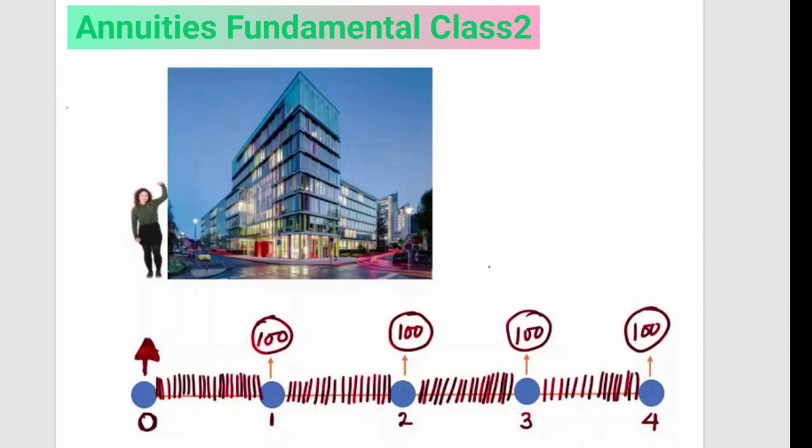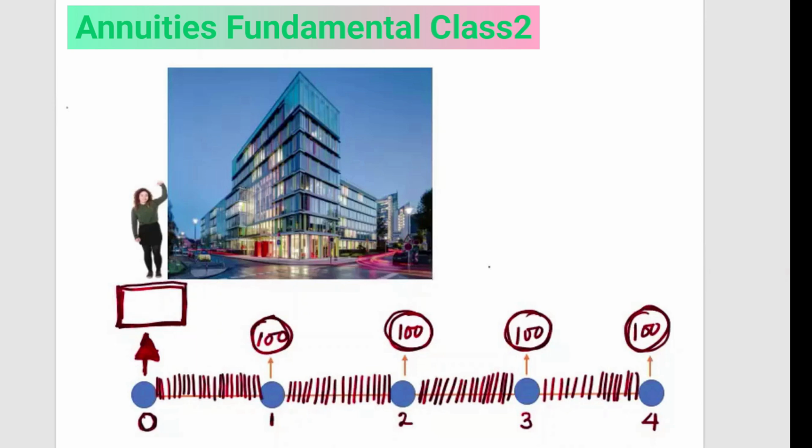It's not one time, there are several payments. If you want to know the present value now, what is the present value of all these payments? Present value means, what is that amount which is equivalent to these 4 values?